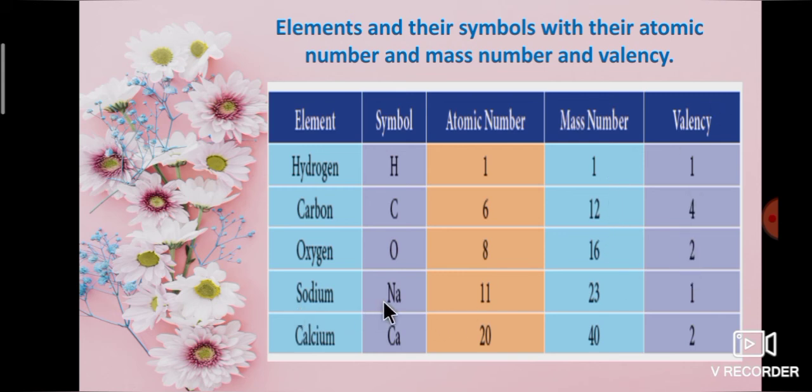Sodium, symbol is capital N small a. Atomic number is 11, mass number is 23, valency is 1. Calcium, symbol is capital C small a. Atomic number is 20, mass number 40 and valency is 2.